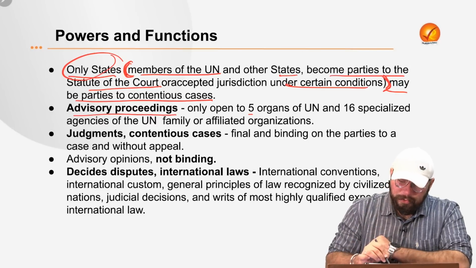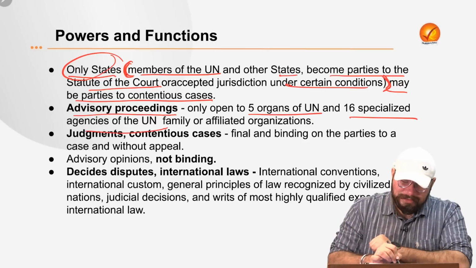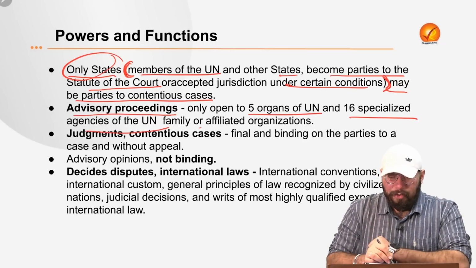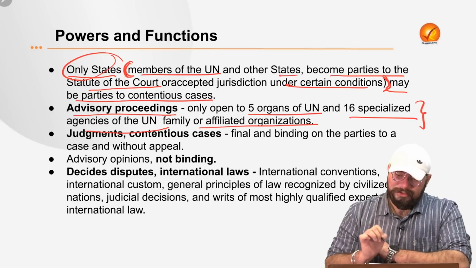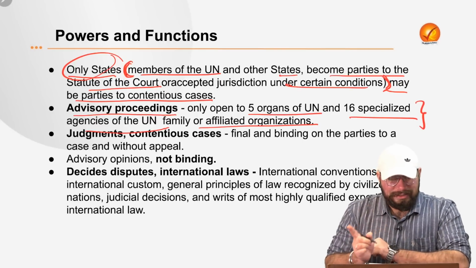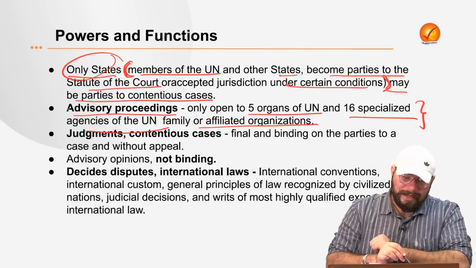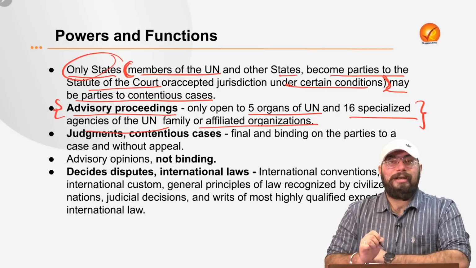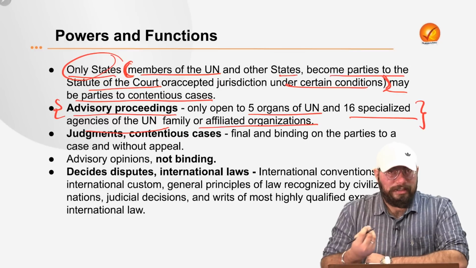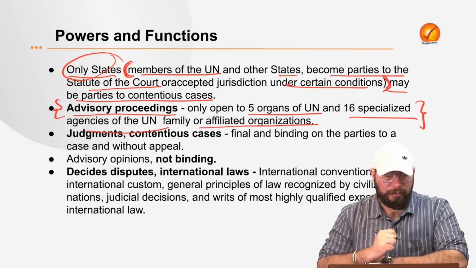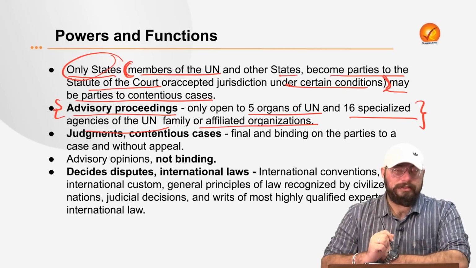It is only open to the 5 organs of the United Nations and 16 specialized agencies of the UN family or the affiliated organizations. So only these organizations, the 5 organs of the UN, 16 specialized agencies of the UN family or the affiliated organizations, can go to the ICJ for advisory proceedings. That is, they can seek advice on a legal issue, legal opinions from the International Court of Justice. So that is how these contentious cases and advisory proceedings work.